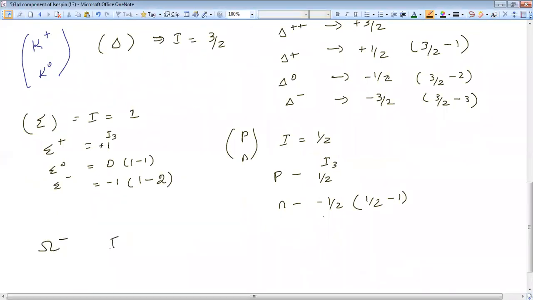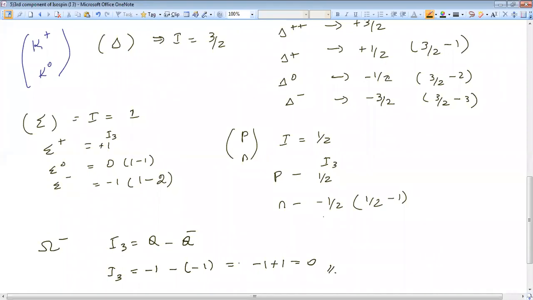I3 is Q minus Q bar. It is a one member family, so the average charge is minus 1. The charge of the particle is also minus 1. Minus of minus 1 gives minus 1 plus 1, which is equal to 0. So the I3 value of omega minus is 0. And it is applicable for lambda naught and eta naught also.